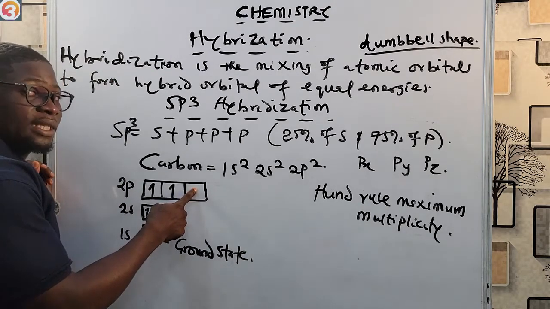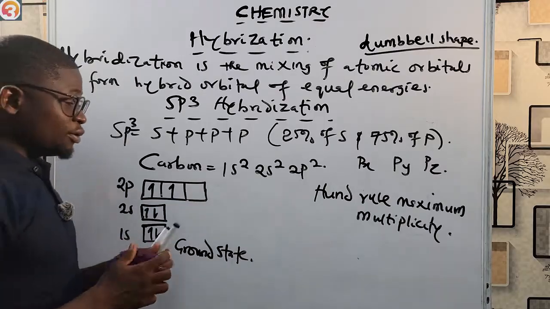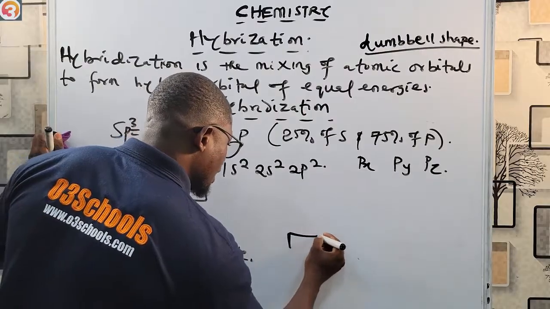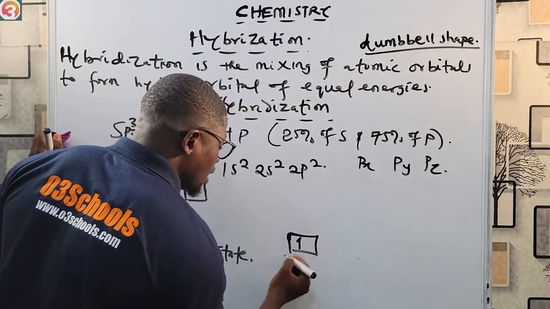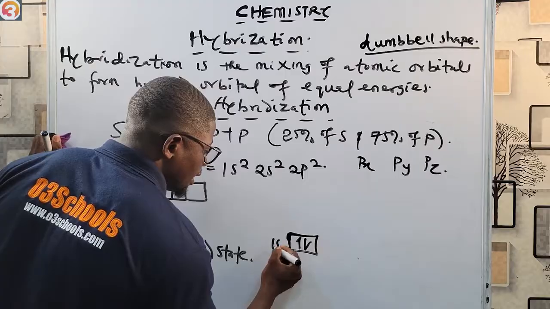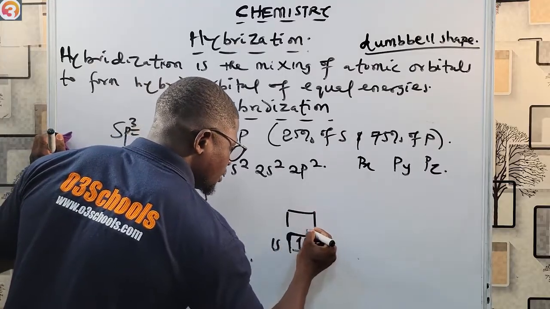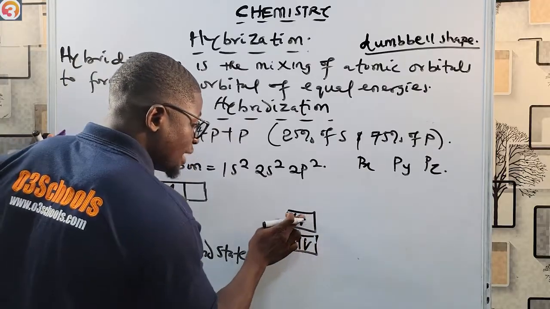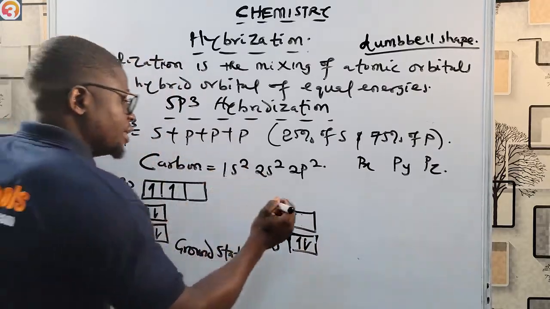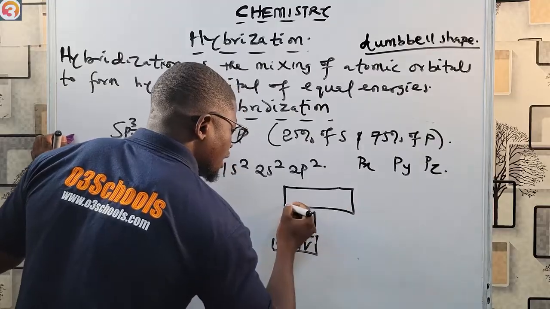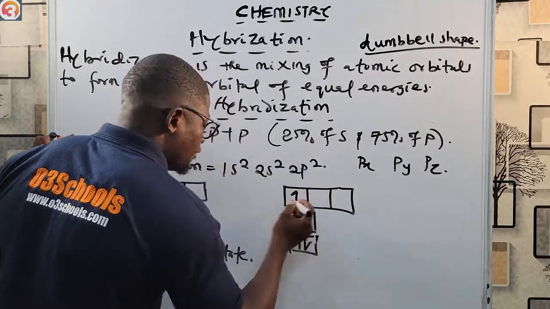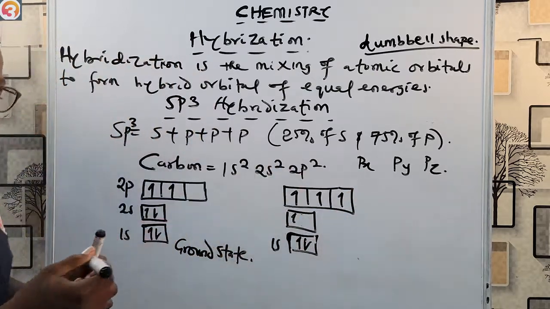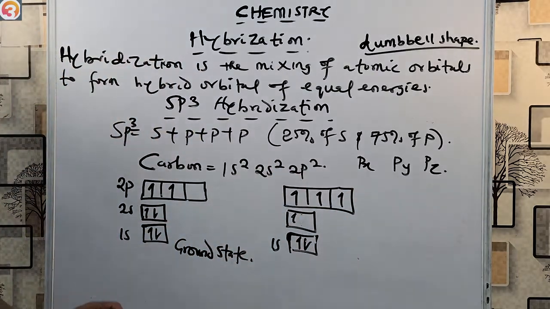To the 2p orbital. Okay, so now let's see the excited state electronic configuration. First of all, your 1s having 2 electrons. This is 1s, and then your 2s, having 1 electron now because it's been promoted. Then your 2p, having 3 degenerate orbitals: your first electron, your second electron, then the one that has been promoted. Okay, so now this is what happens.